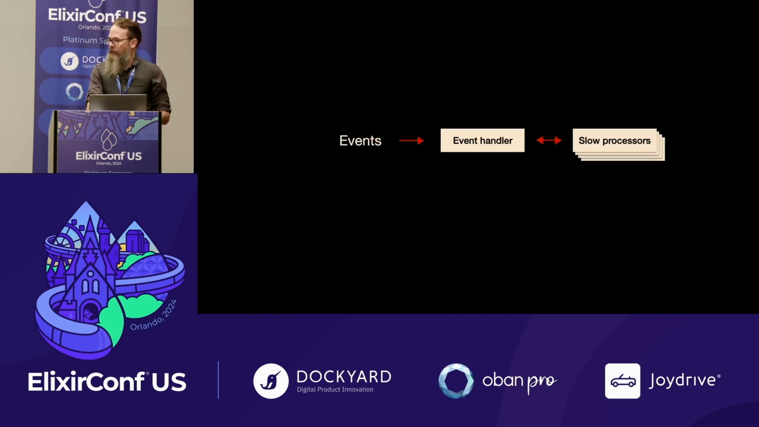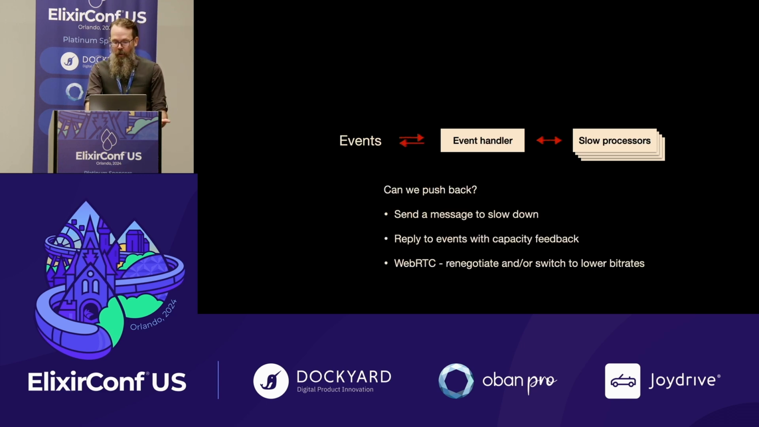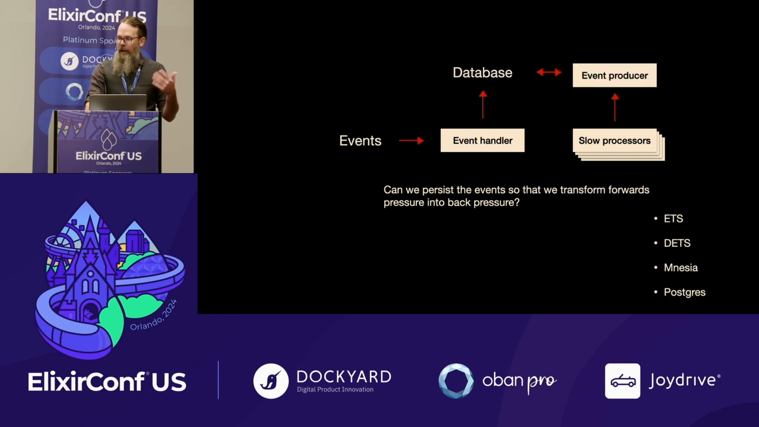But again, we have slow processing. If we did have forwards pressure, we still would have slow processing. So this is where maybe we could push back. Is there the possibility to push the back pressure upstream to say, please slow down? Maybe the upstream thing can do more caching or more saving off and adapt to our capacity. Or maybe we can start to turn the forwards pressure into back pressure.